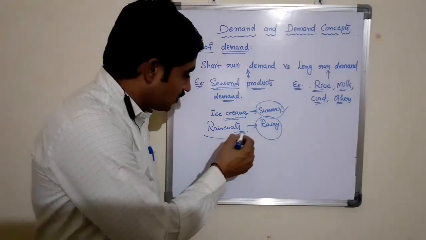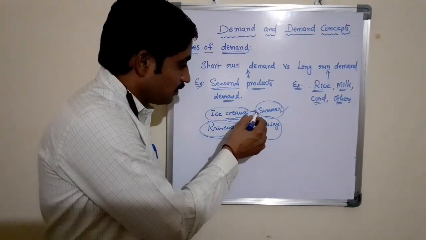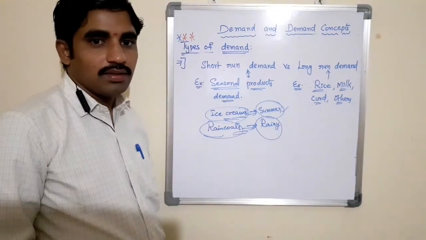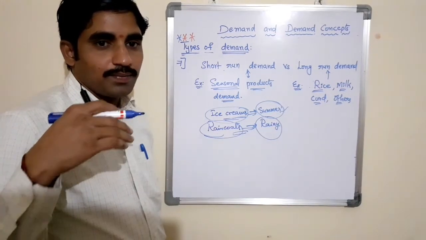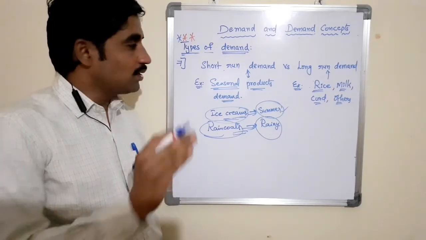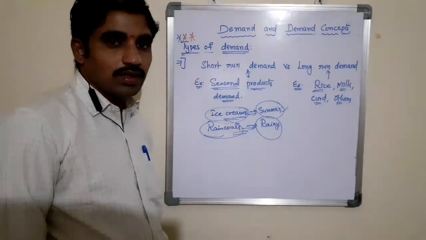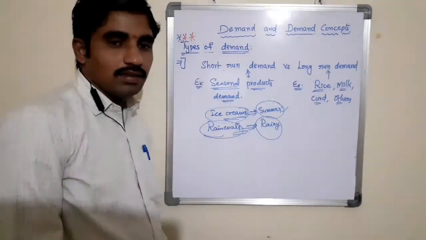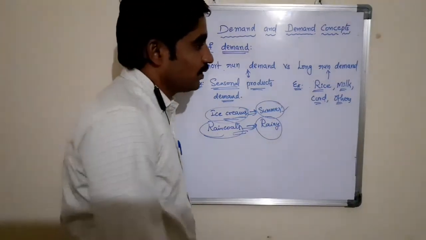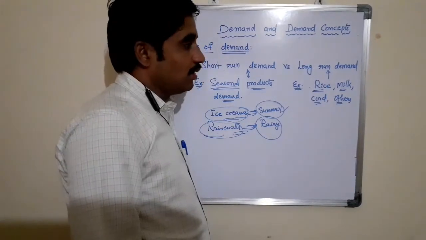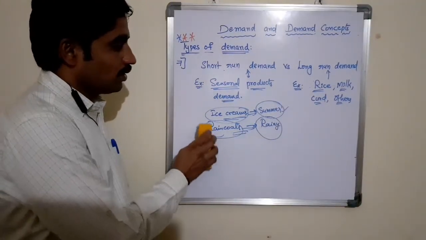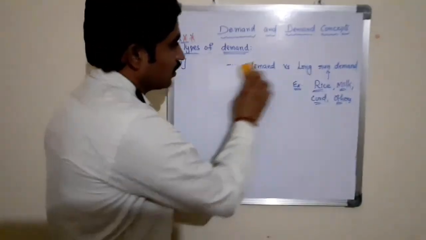So the demand for these products or services during the respective seasons is said to be the short run demand. Within a short period, the level of demand will decline or fall. Such goods demand comes under the short run demand, whereas long run demand is, irrespective of seasons, a demand for the products for a long period. There is no change in the demand for those products in the long run, which is known as long run demand.